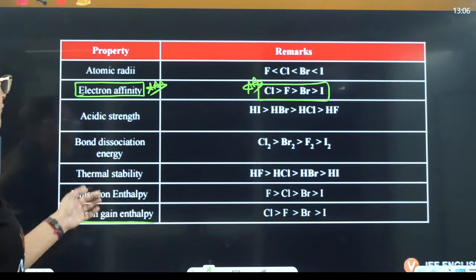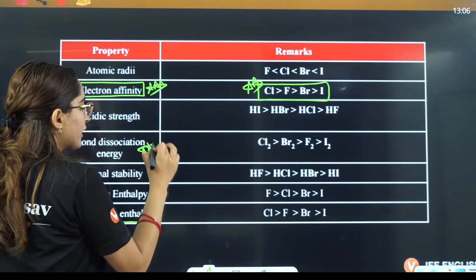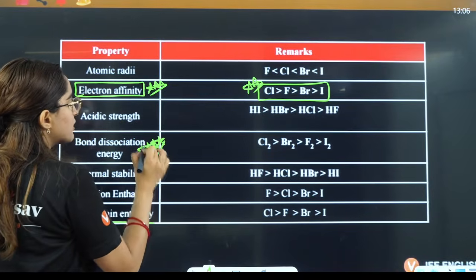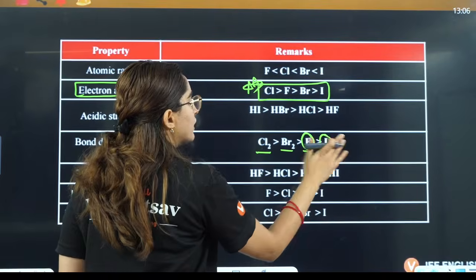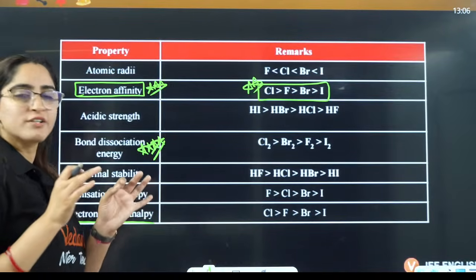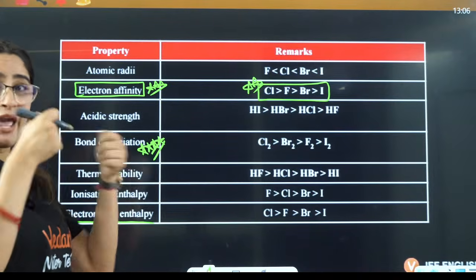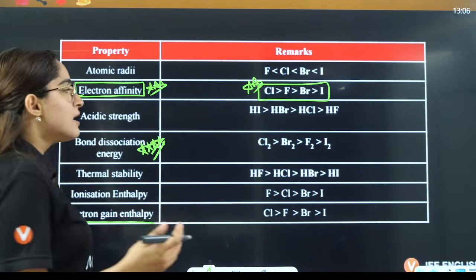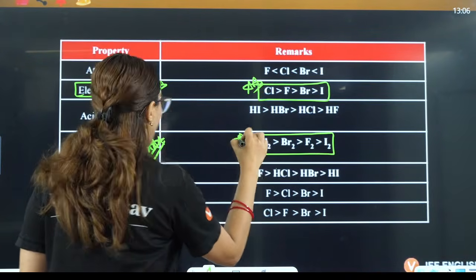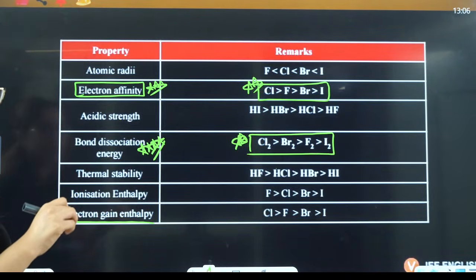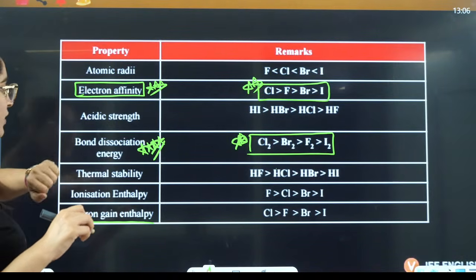Then you have bond dissociation enthalpy, again very, very important. Bond dissociation enthalpy is of the order chlorine, bromine, then fluorine, then iodine. Fluorine, because of its very small size, has so much electron repulsion that the F-F bond will not be that strong. That is why it has very low bond dissociation enthalpy. This is again very important. Then, ionization enthalpy is same. So these two are most important here.